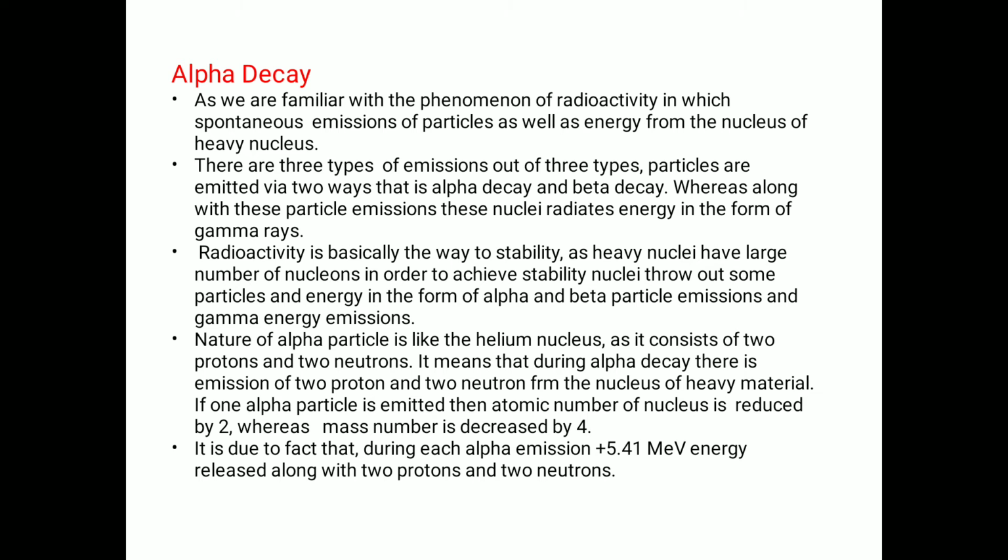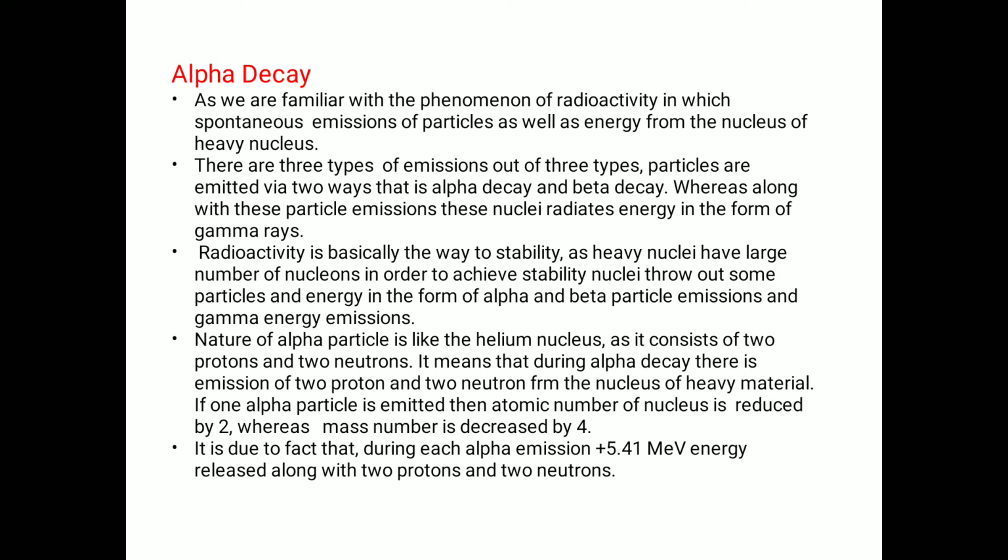The alpha particle is nothing but the helium nucleus. When the alpha particle is emitted from the nucleus, the mass number is decreased by 4, whereas the atomic number is decreased by 2, because the helium atom has 4 as its mass number and 2 as its atomic number.